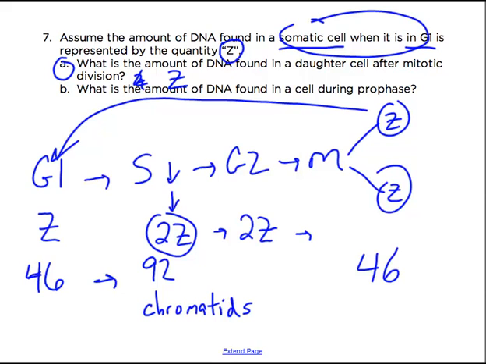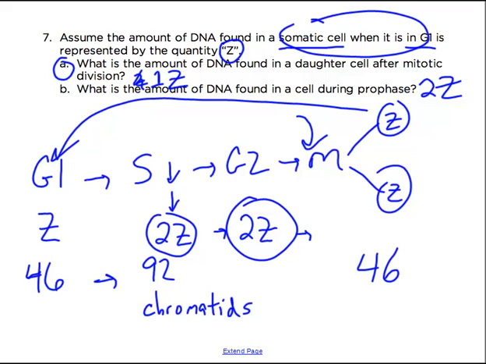We see that in the drawing. During prophase in mitosis, before the 2 have split, though, we're still in the 2Z situation, right? So it's 2Z. Z is just, it could be X, like we said. It doesn't really matter. Don't get obsessed with the Z-ness about the whole thing. And by the way, you could say Z or you could say 1 times Z if you thought that was clear. But that's the idea of that one.